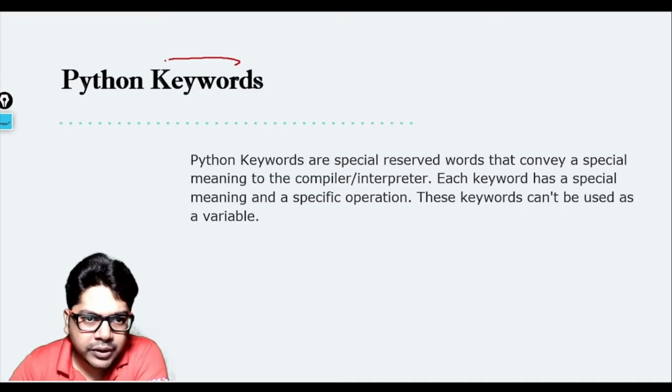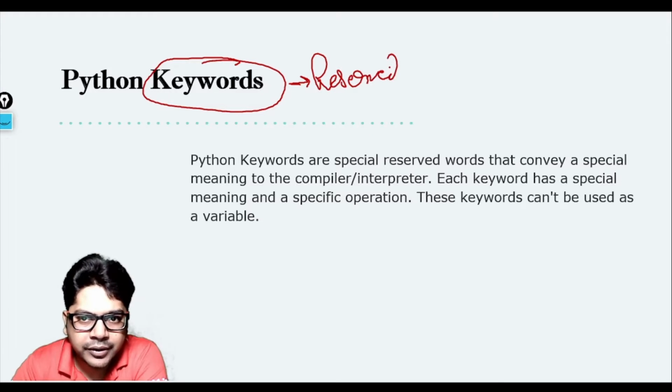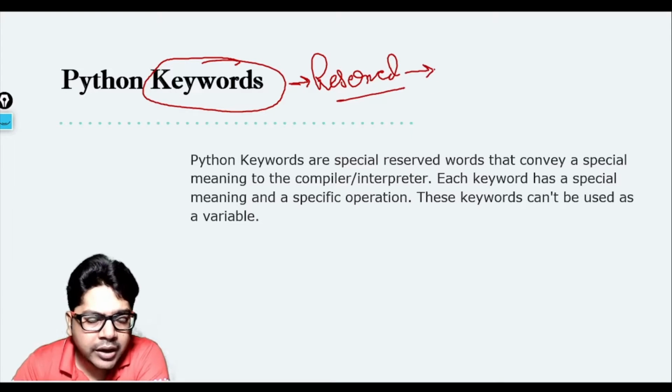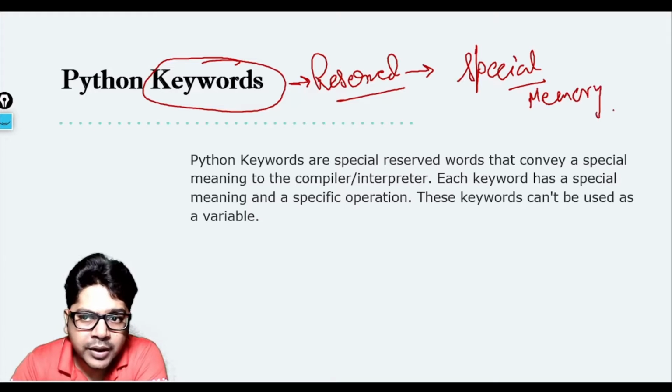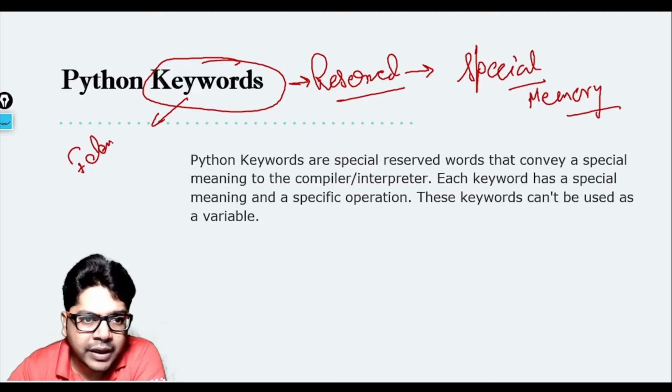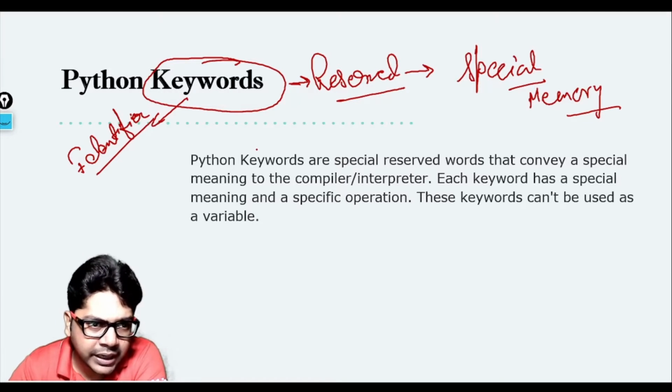So keywords. If I define them in very simple words, keywords are reserved words. Now your next question will be, what is a reserved word? Reserved words are those words which have a special meaning in the memory of the computer, and they cannot be used for your own purpose. So basically, keywords cannot be used as an identifier, in the sense that they cannot be used as a variable name, as a function name, or something like that.